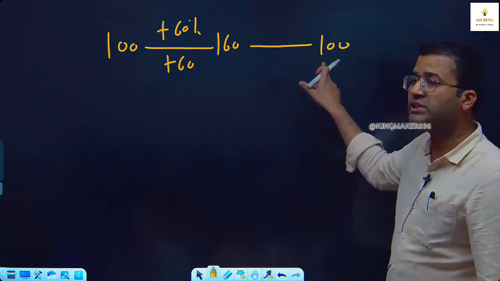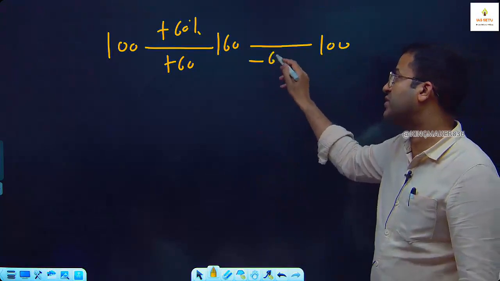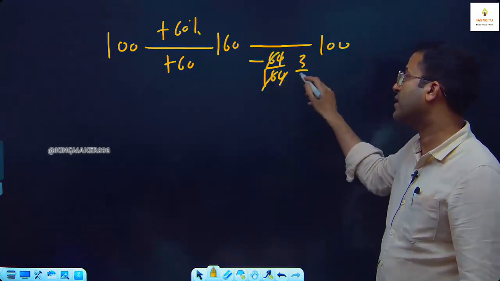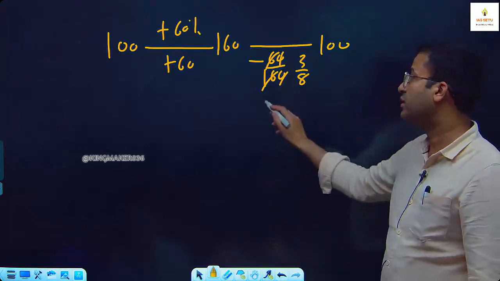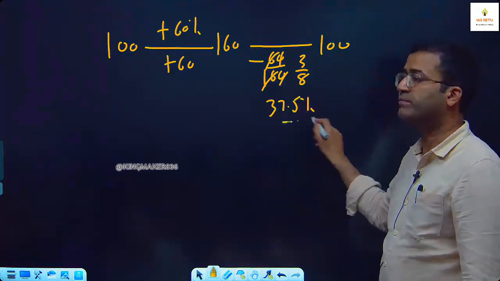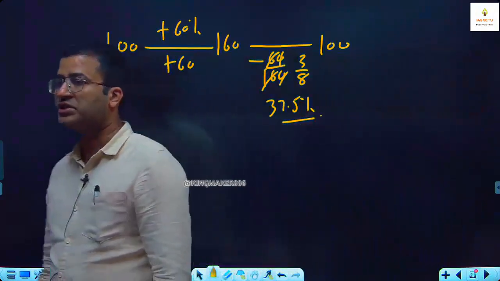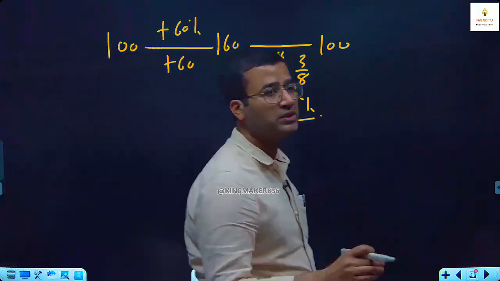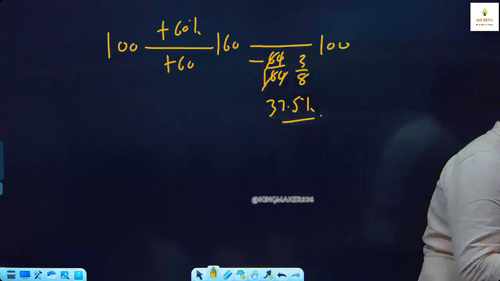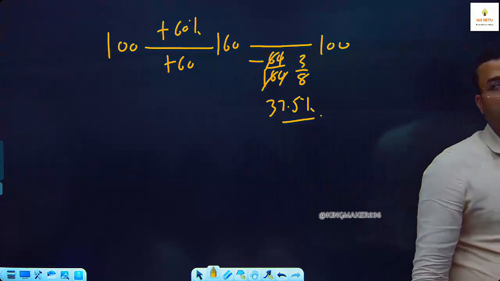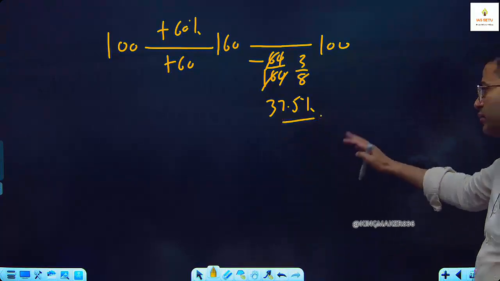So how much decrease is there? 60 out of 160. So it is 3 by 8. What is 3 by 8? 37.5% decrease in the overall weight. 60% increase compensated by 37.5% decrease. I give you a second method, but I feel this is better क्योंकि ये ज्यादा बढ़िया है.